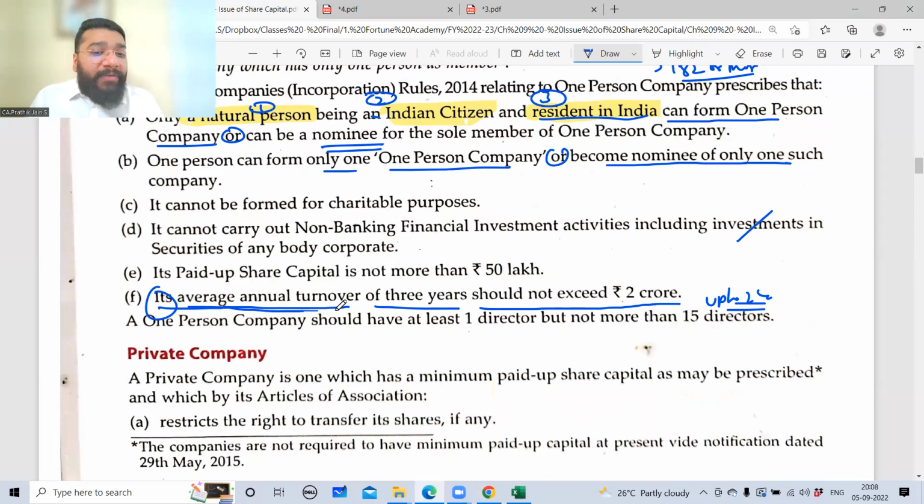OPC, average annual turnover of 3 years. Average of 3 years turnover should not exceed 2 crores, which means the average should be 2 crores only. If it crosses more than 2 crores, then you have to convert yourself to a private company. If you don't want to convert to a private company, you do the winding up of the company. You have only 2 options. Either wind up through the winding up procedure or convert to the private company.